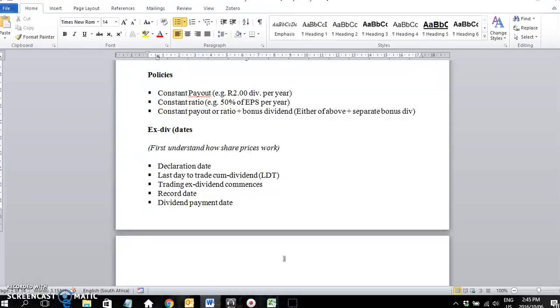On the other hand, if they start increasing the payout to R2.50 in a specific year, shareholders might not know if this is a permanent increase and now it's going to be R2.50 every year instead of R2, or if it's just once off. So companies need to be very careful with the signal that they're sending out. And it's not always a conscious signal. It might be inadvertent, and they'll never know for sure.